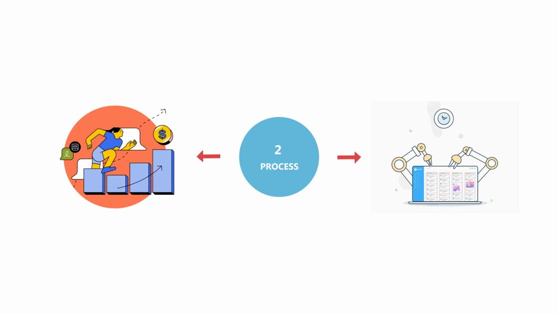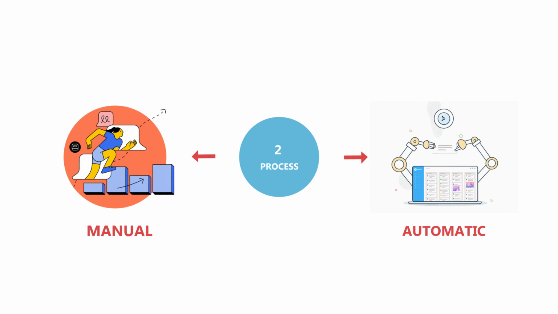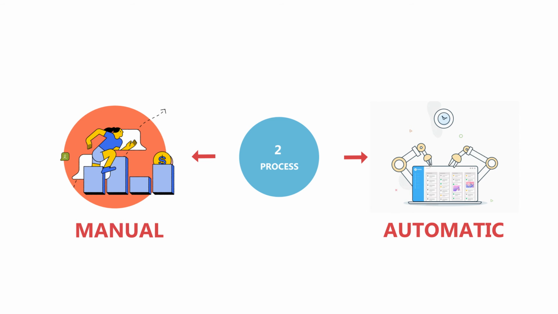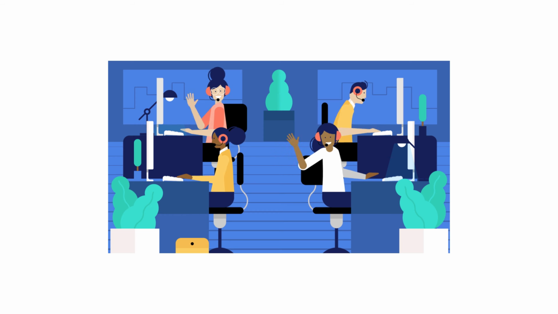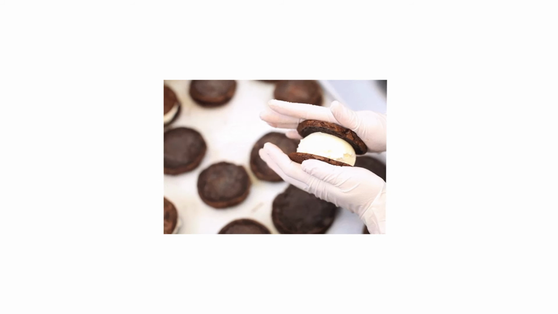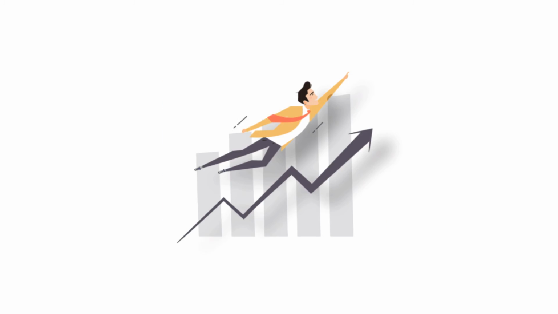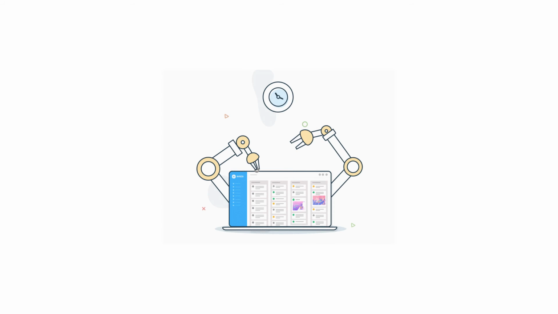Here we have the two processes we discussed earlier: either we can go with manual or we can go with automatic. In the initial stage almost all manufacturing companies go with manual control. In manual control we need human assistance. For that we need employees, and they need to be trained to make delicious biscuits. But as the business grows we need more products. For this we need to make the process automated in order to produce more, and it should be accurate.